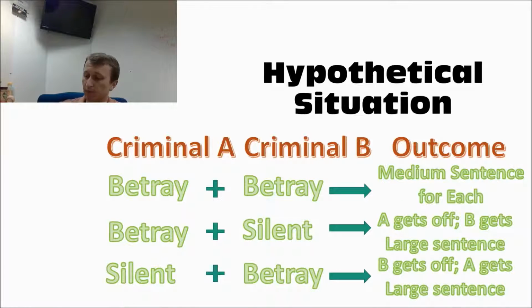And so for our question, the best payoff on any trial is if we betray our partner and they keep quiet. That's the best payoff for us.